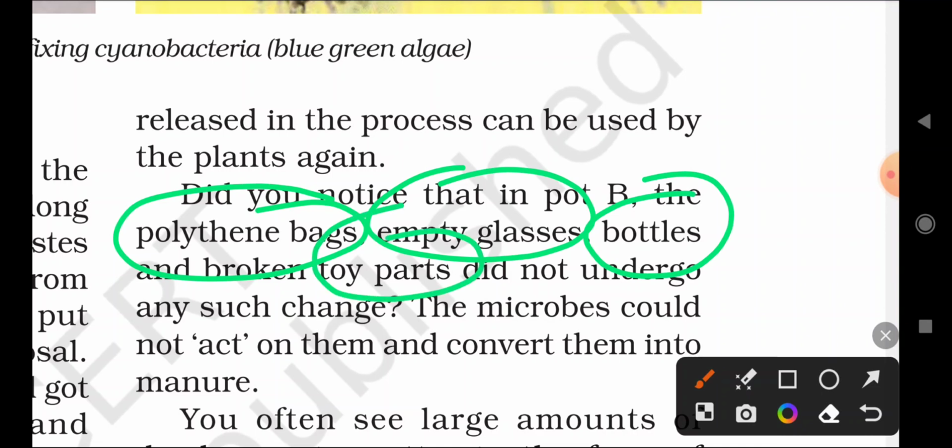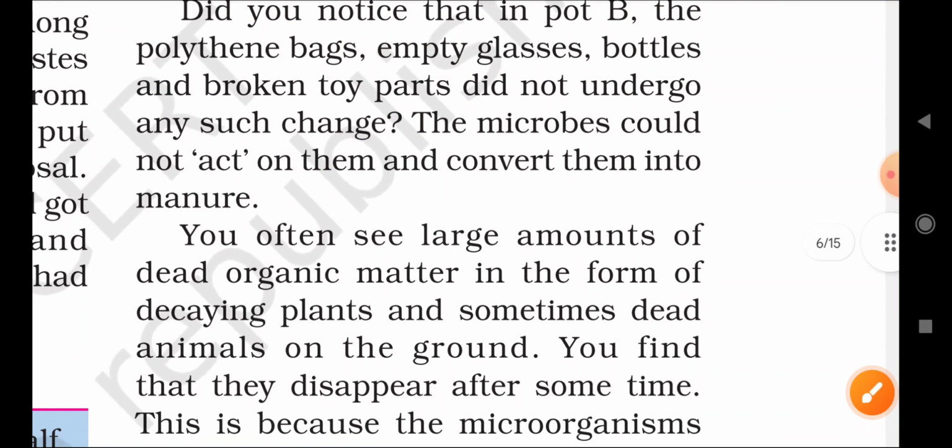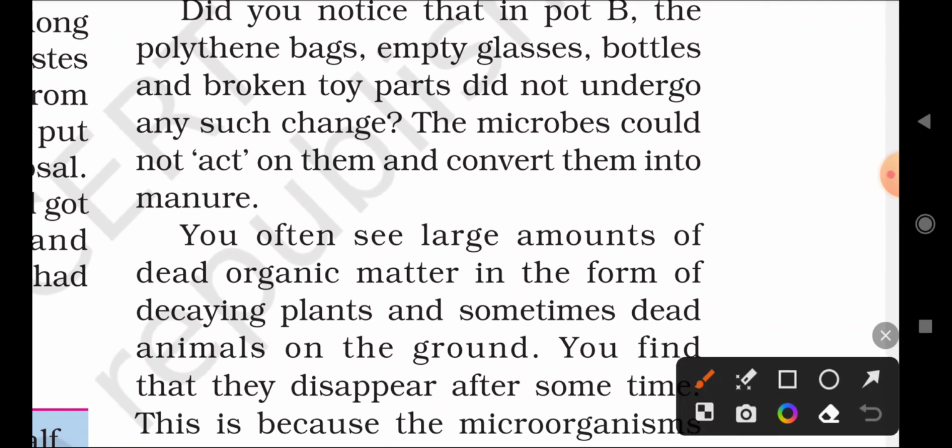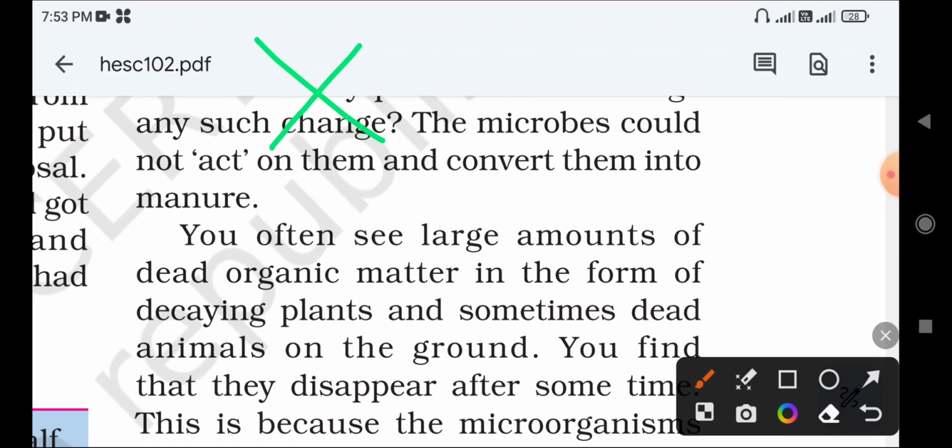The microbes could not act on them to convert them into manure, because they are not easily broken down. They are non-biodegradable substances, like plastic, polythene bags, and plastic bottles. Non-biodegradable means they will not be decomposed by the microorganisms.